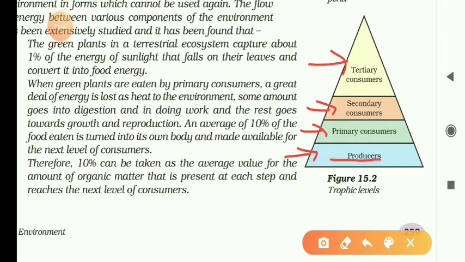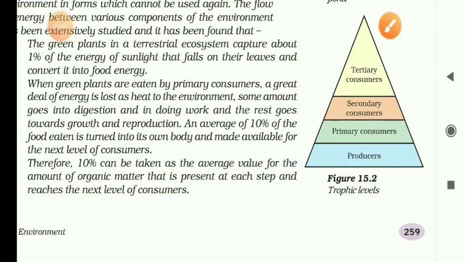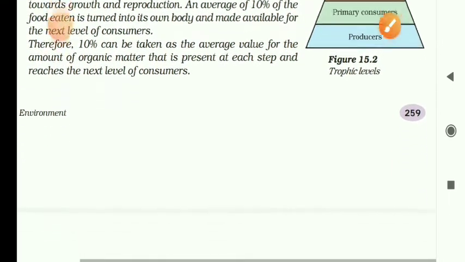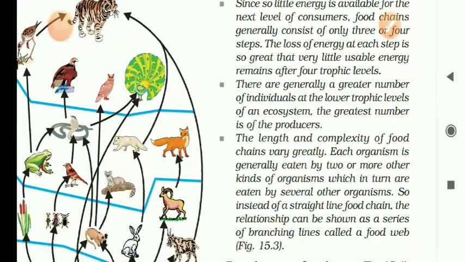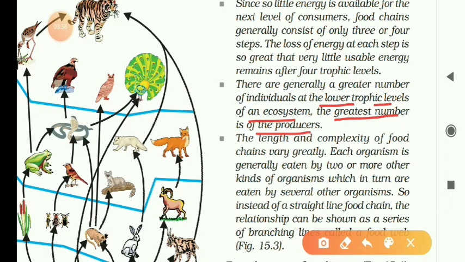Here more organisms will be there among the producers. Clear now? So the greater number is of the producers.